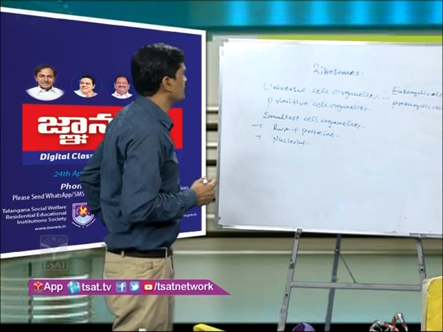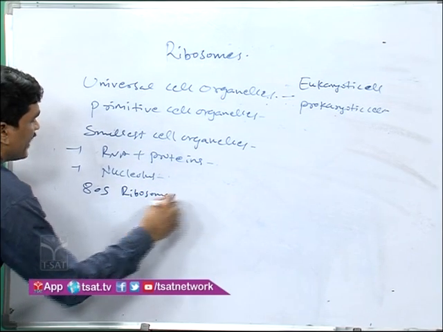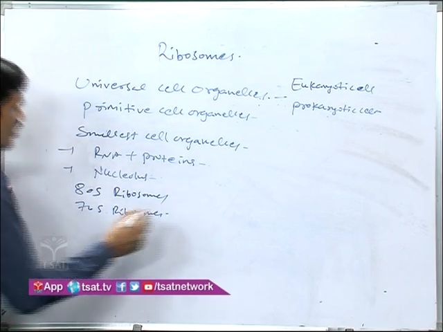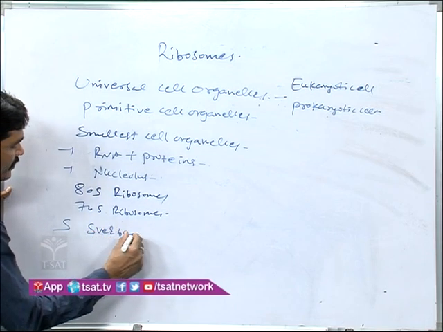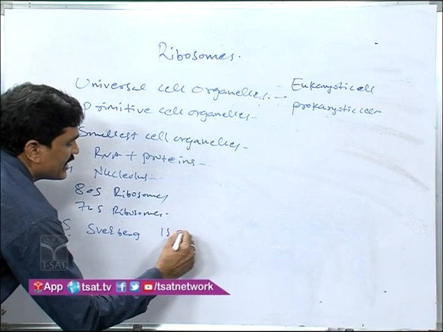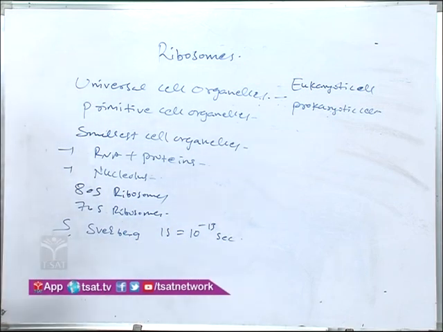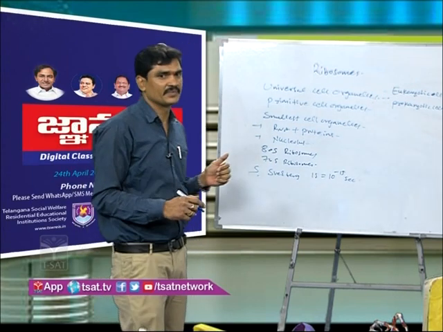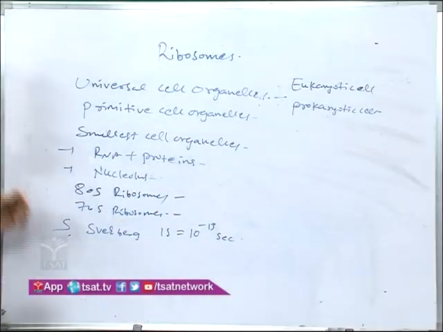Actually, ribosomes are of two types. One is the 80S ribosome and the other is the 70S ribosome. So what is meant by S here? S means Svedberg unit. One Svedberg is equal to 10 to the power of minus 13 seconds. It is used to measure the sedimentation coefficient. So here the 80S ribosome consists of 2 subunits and the 70S ribosome also consists of 2 subunits.